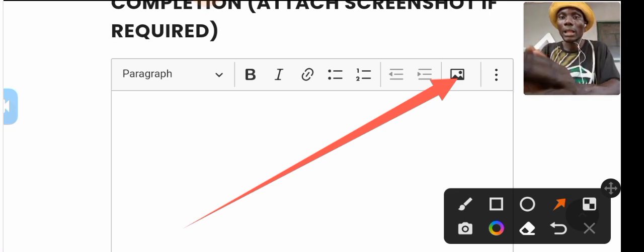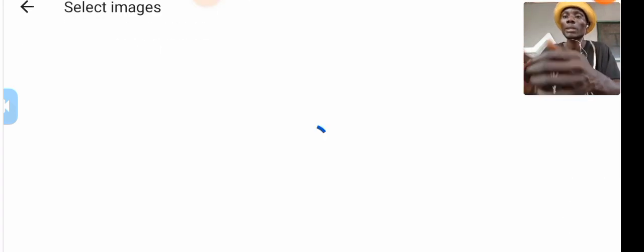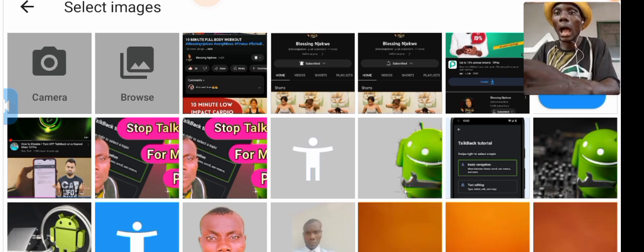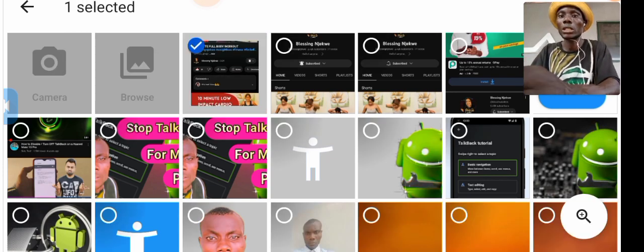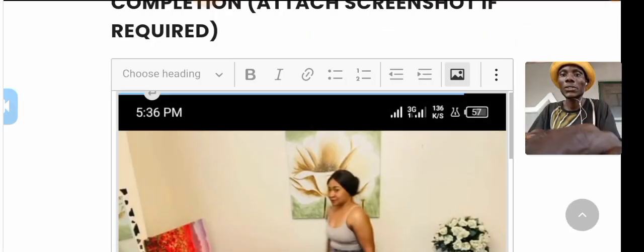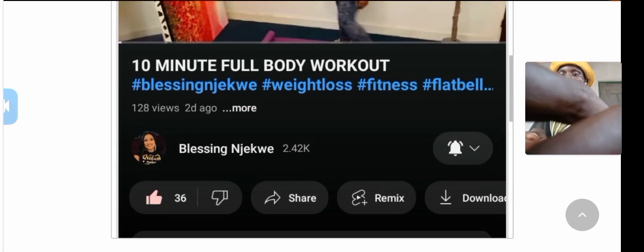For example, let me just take it as an example. I will touch it now for you to see. I'm going to bring out some image from my profile here. Then after I've touched the image, I will touch done. Then you see that the image has already come up here.